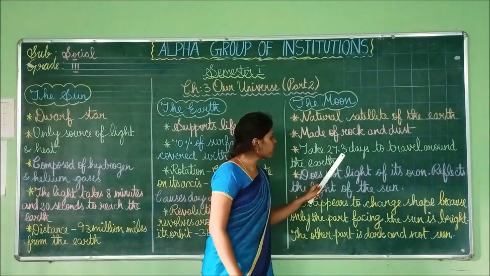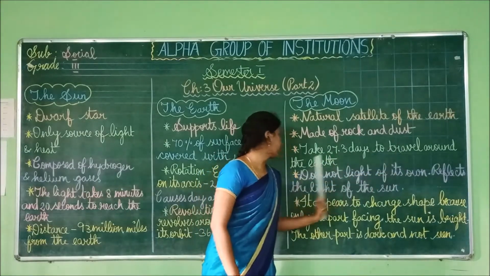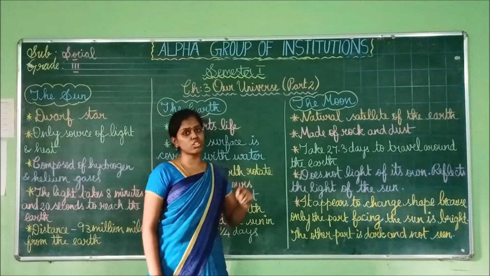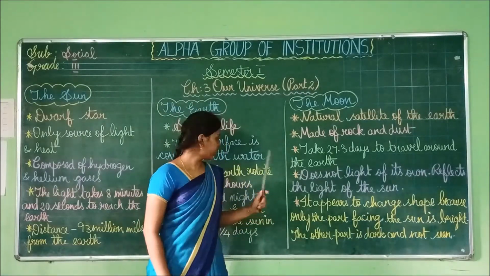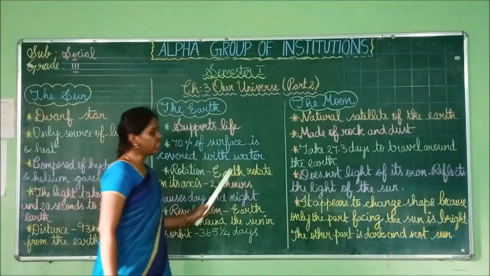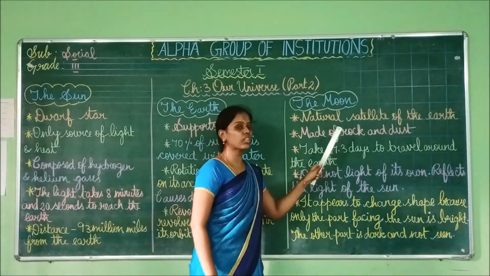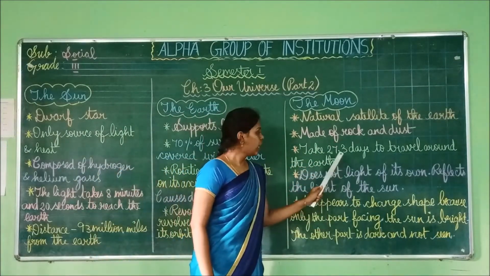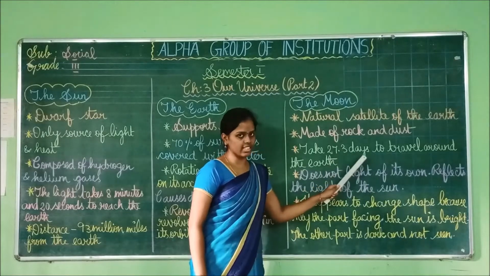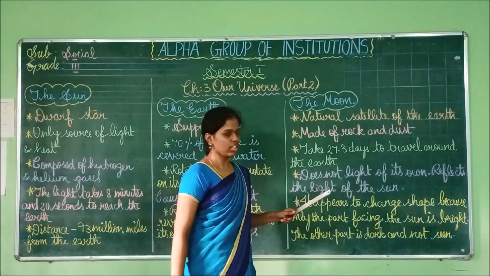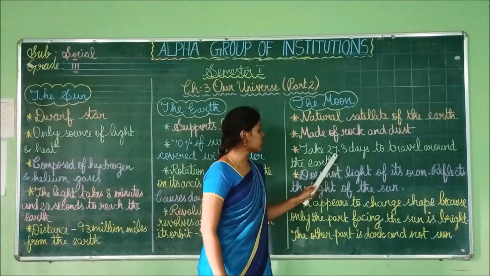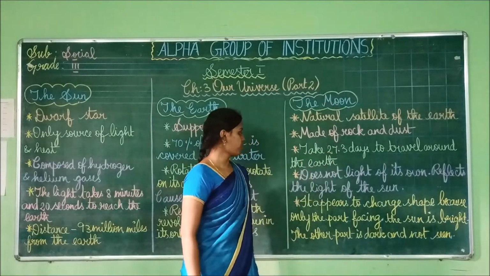It takes 27.3 days to travel around the Earth. So the moon will also travel around the Earth. Here the Earth will travel around the sun. Here the moon will travel around the Earth. How many days does it take? 27.3 days, approximately 1 month. So this is the movement of the moon.